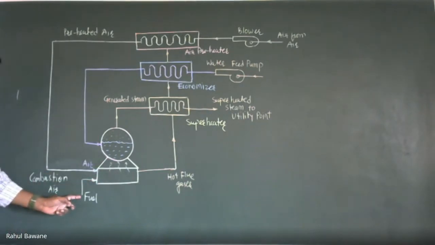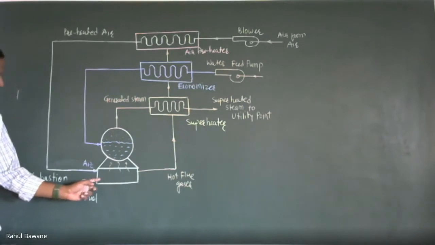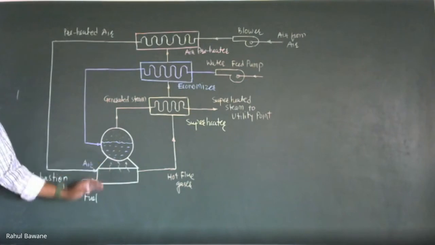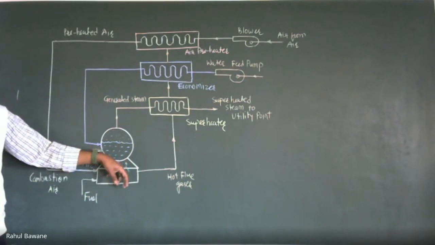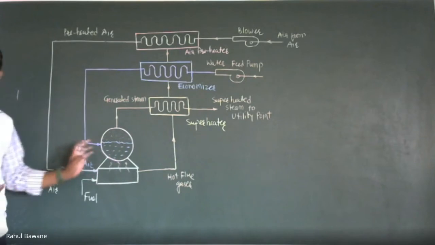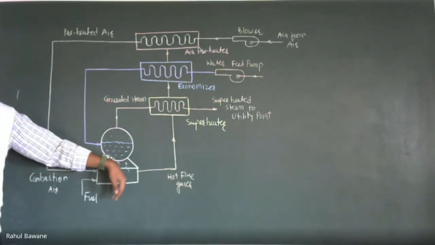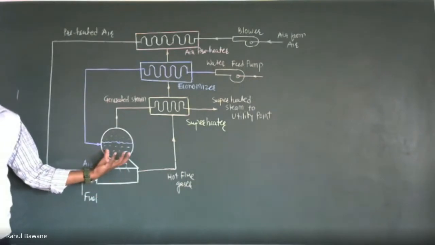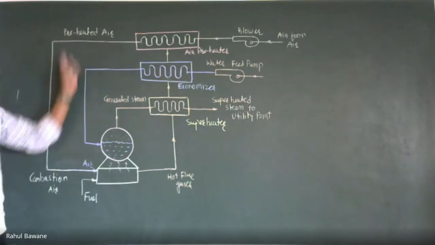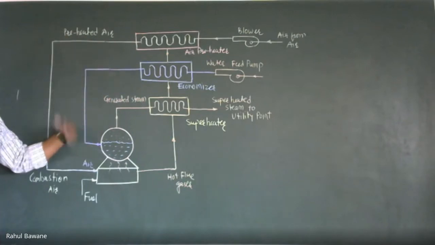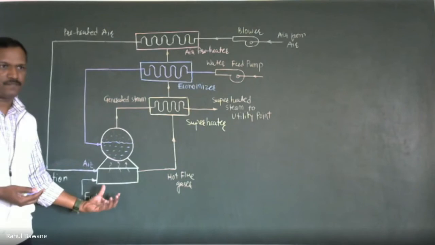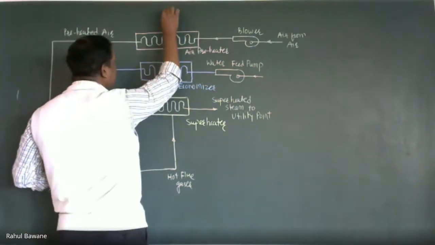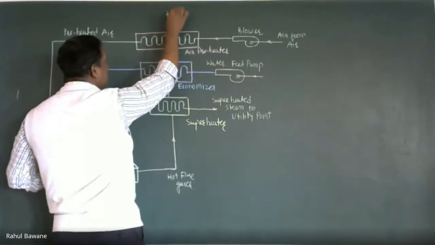If you are supplying a wet fuel, the fuel will not directly burn. First, that heat will remove the moisture from the wet fuel, and then the fuel starts burning. Whatever the moisture content, it is extracting the heat, which is otherwise available for steam generation. So preheating of air or preheating of water is reducing your fuel cost. And after that, whatever heat remains, we exhaust into the atmosphere.